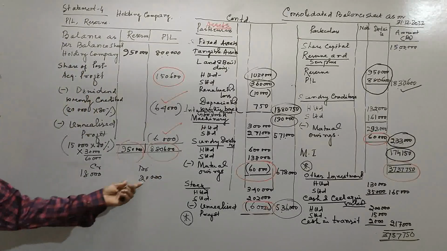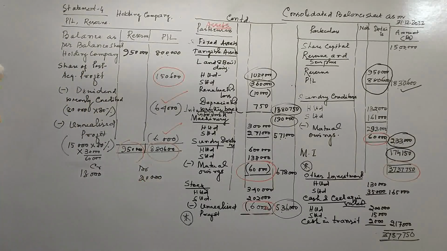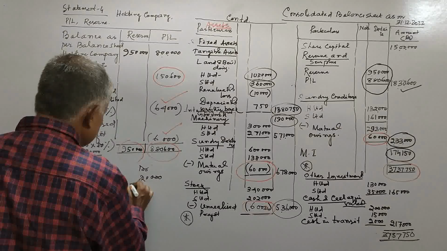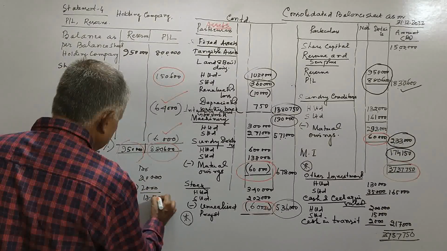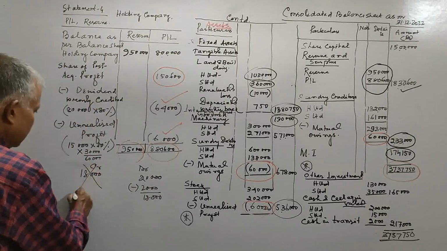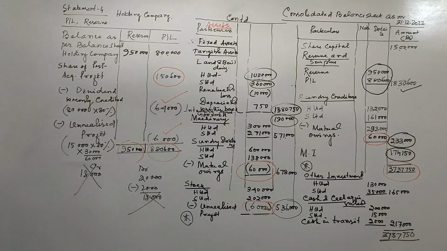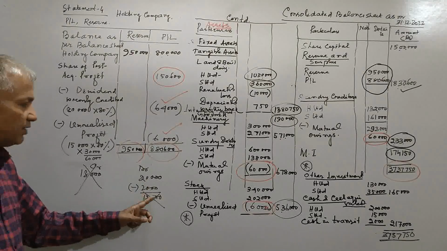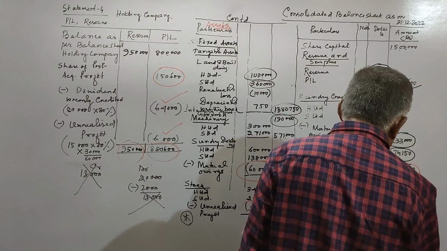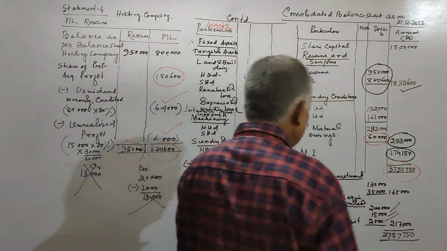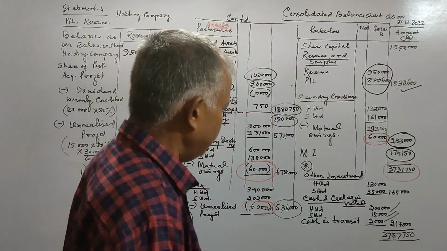Out of this 2,000 is the cash in transit. You make a less here 2,000. So 18,000 debit and 18,000 credit. This will be cancelled. Current account will definitely be cancelled. And this 2,000 cash in transit will come and be added in the cash and cash equivalent.